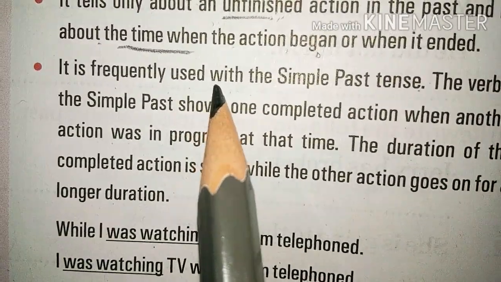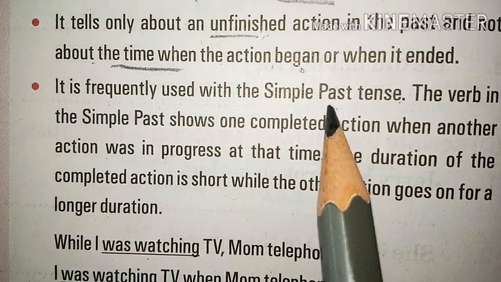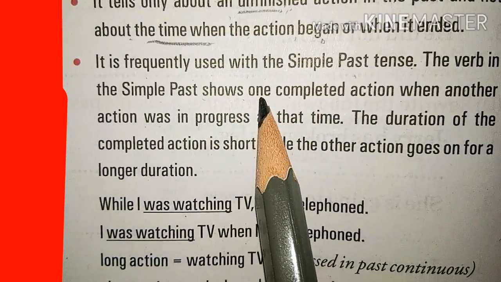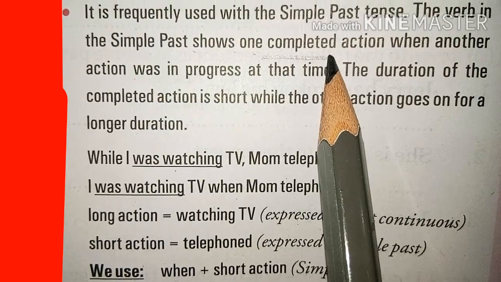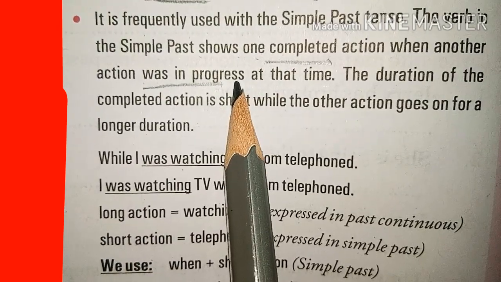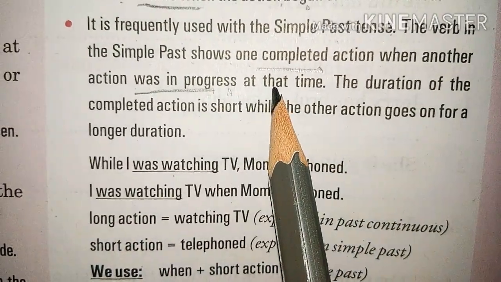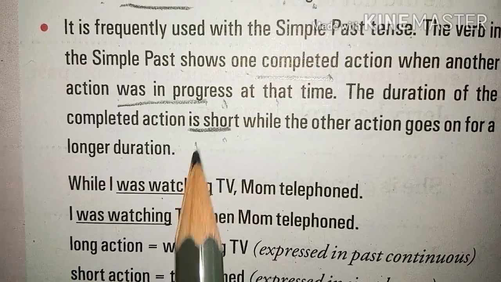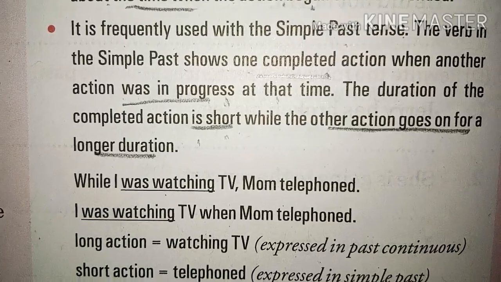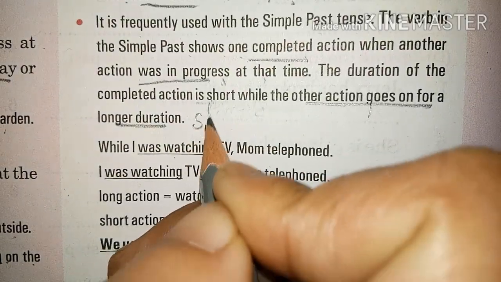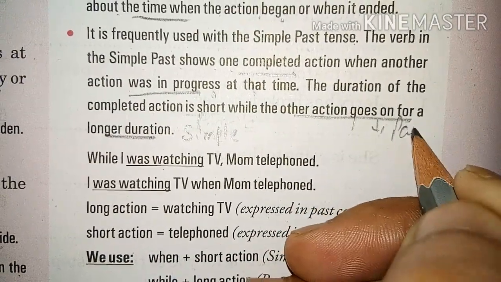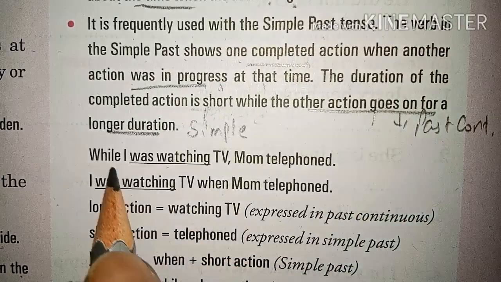Third, this tense is mostly confused with the simple past tense. Now see, the verb in the simple past tense shows one completed action, the action that is complete, over. But the action that is in progress, unfinished, not complete, that shows the past continuous tense. The shorter action is simple past, but the action that goes on for a longer duration is past continuous. See this example.